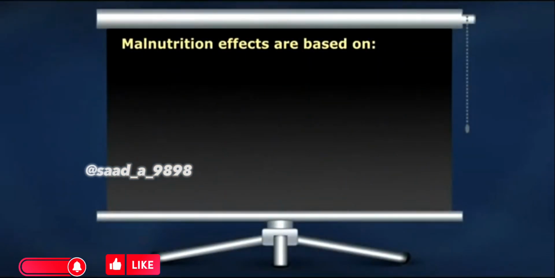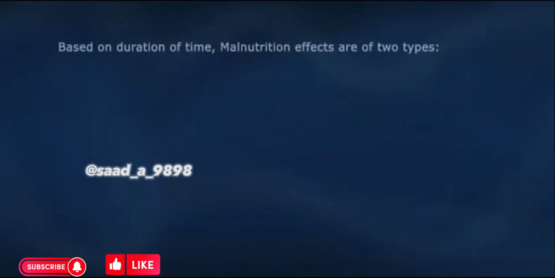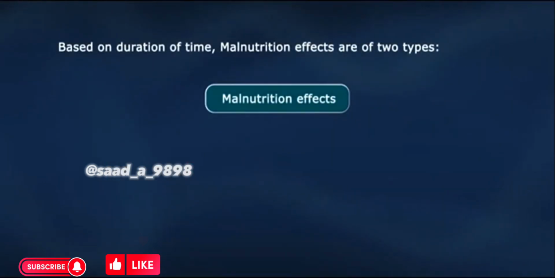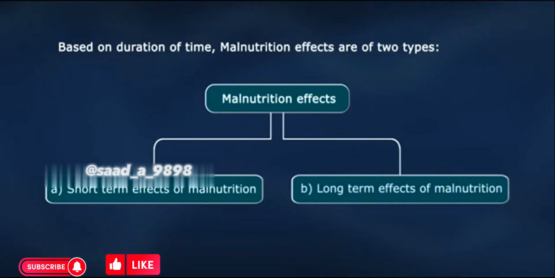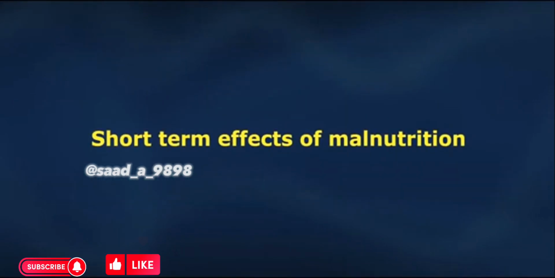Malnutrition effects are based on 1. Age. 2. Health. 3. Duration of time. Based on duration of time, malnutrition effects are of two types. A. Short-term effects of malnutrition. B. Long-term effects of malnutrition.